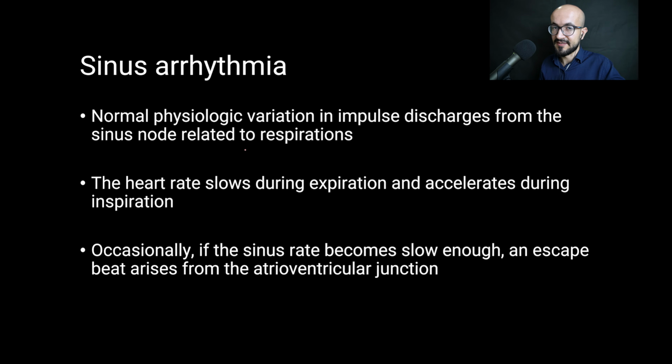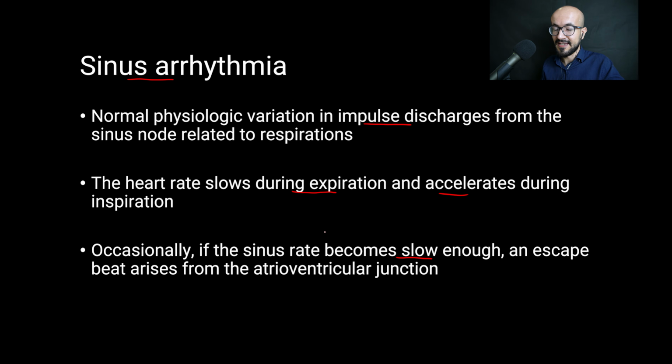Now let's talk about some examples of arrhythmias, and let's start with the sinus arrhythmia. So the sinus arrhythmia is a normal physiologic variation in the impulse discharge from the sinus node related to respirations, and it occurs in healthy children. And the heart rate slows during expiration due to increased vagal tone, and accelerates during inspiration due to decrease in the vagal tone. And occasionally, if the sinus rate becomes too slow, an escape beat arises from the atrioventricular junction.